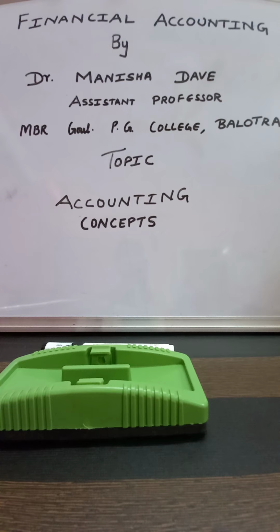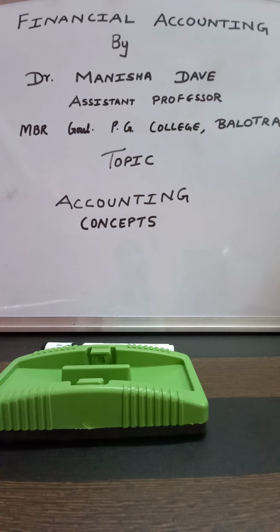Number 1, such revenue expenses as relate to the current year and the payment of which has been made in the current year. Number 2, such revenue expenses as relate to the current year and the payment of which had been made in the previous year. Number 3, such revenue expenses as relate to the current year and the payment of which has not been made in the current year but will be made in future.